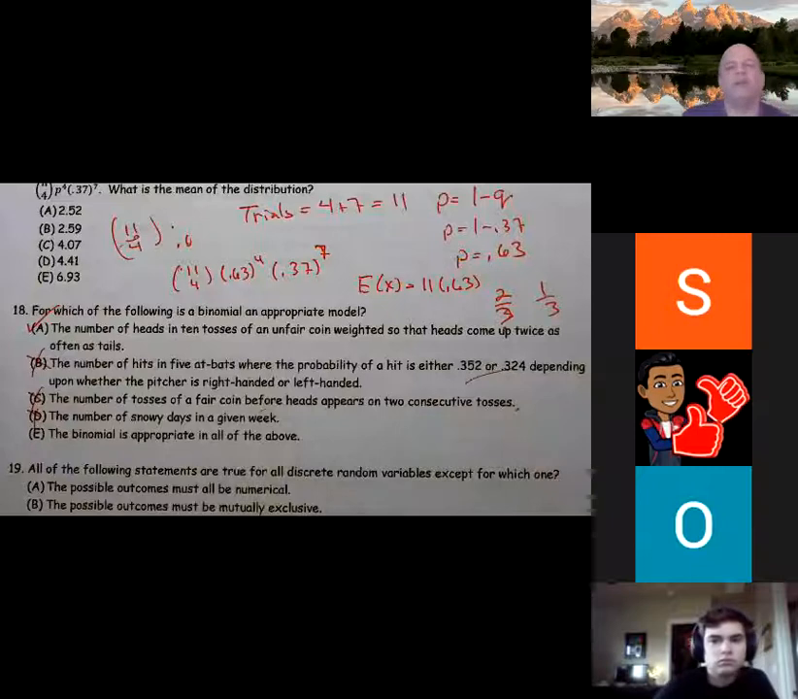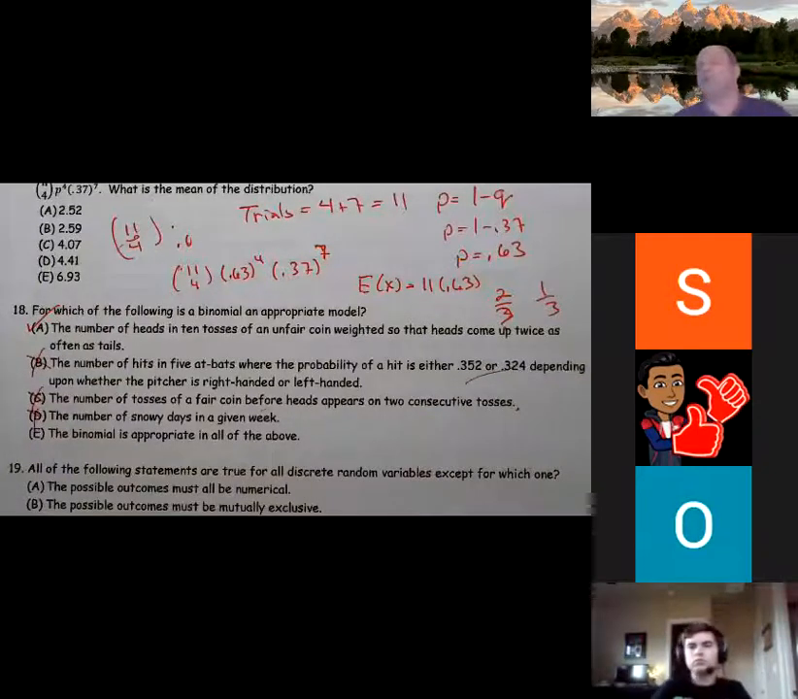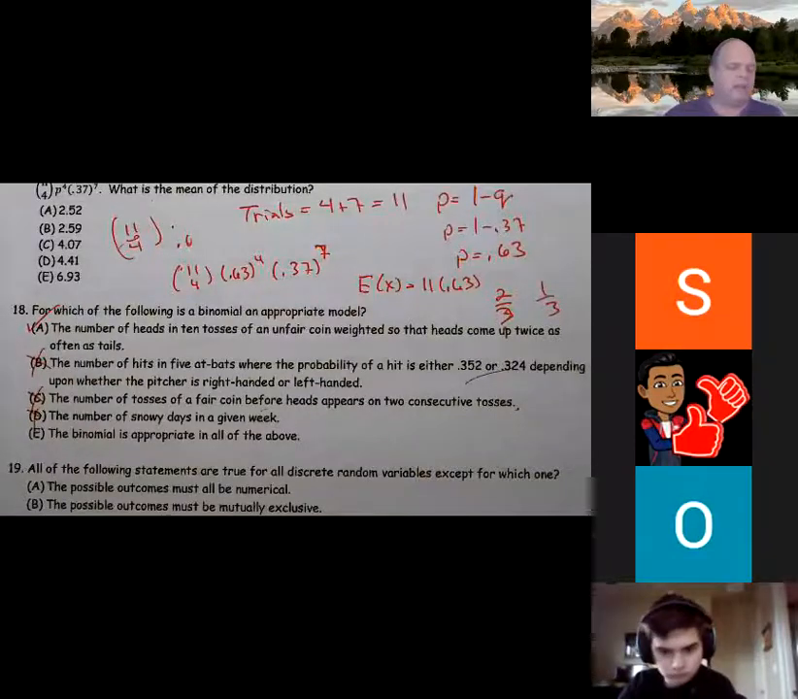So we're looking for the definition of Bernoulli. Bernoulli in a binomial: fixed number of trials, fixed probability, and each trial is independent of the others.